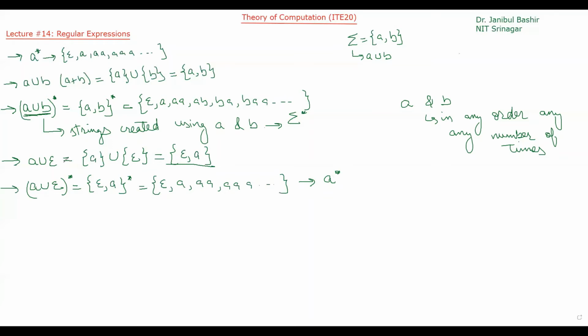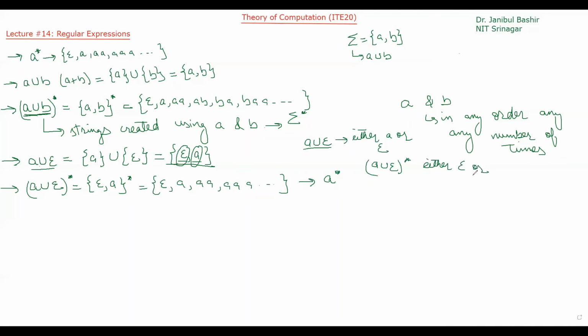Okay. So what is this A union epsilon? A union epsilon represents this language, or we can say it represents the following strings, epsilon and A. So anywhere you have A union epsilon, it means either A or epsilon. So this represents A or epsilon. And it is star, A union epsilon star. What does that mean?